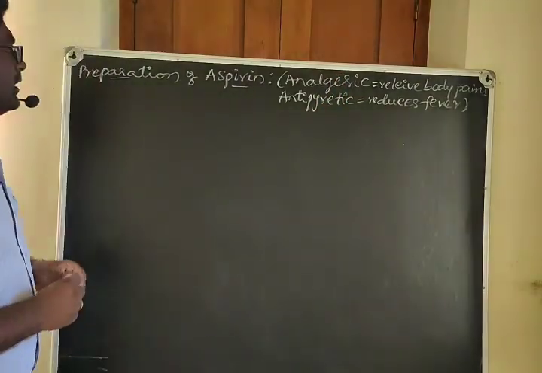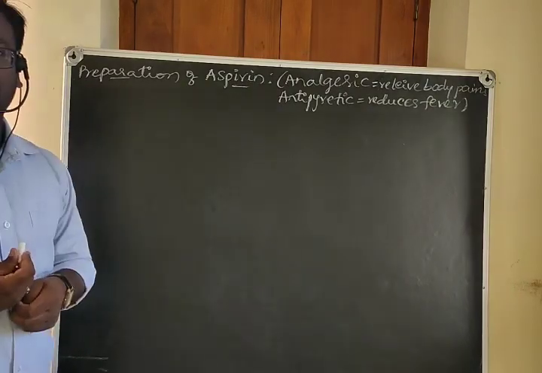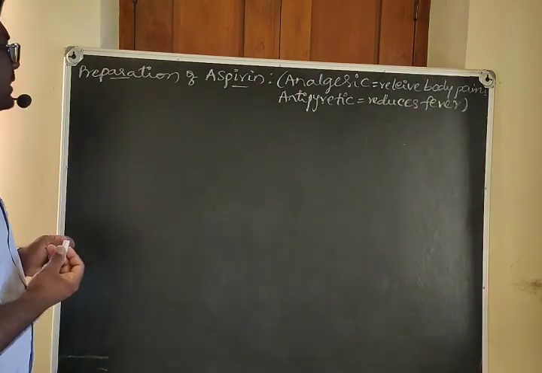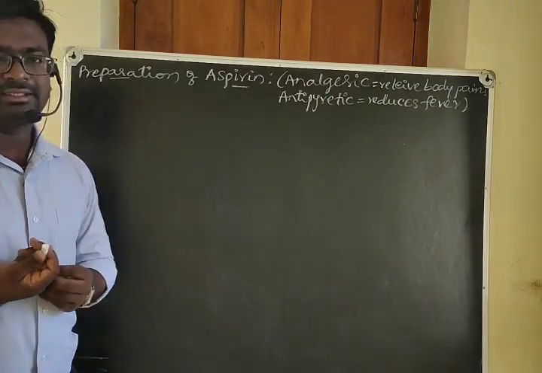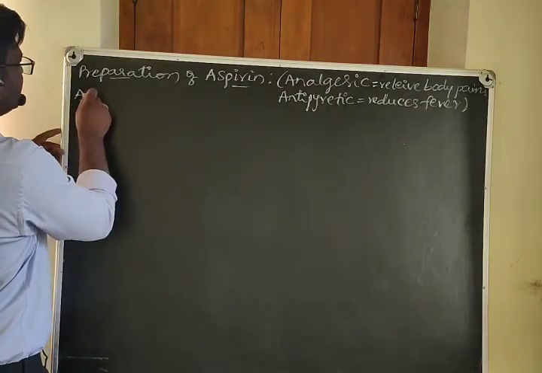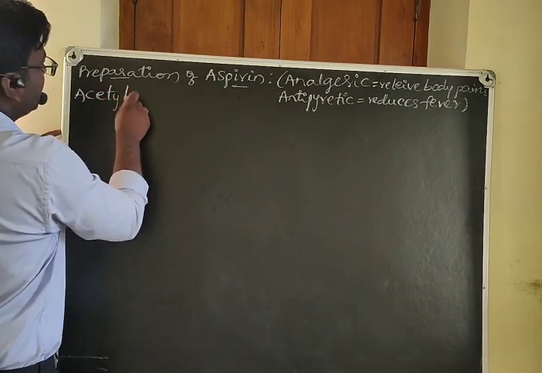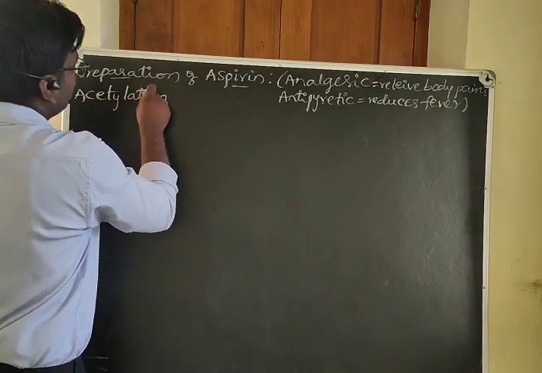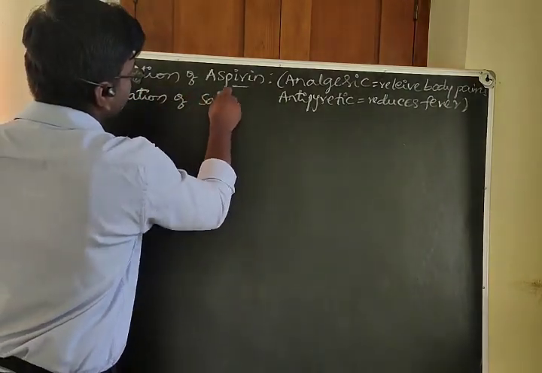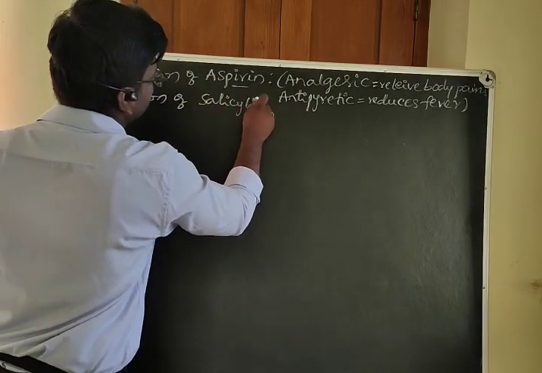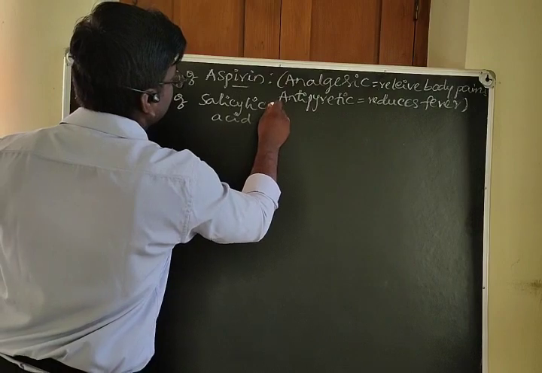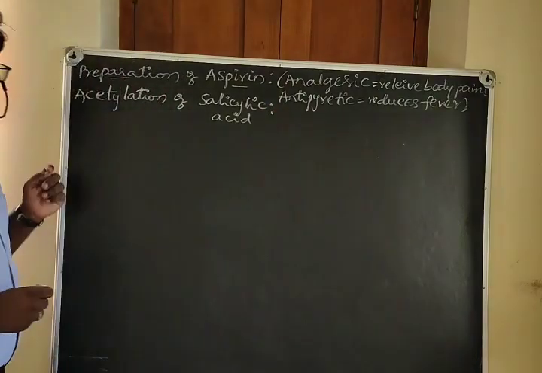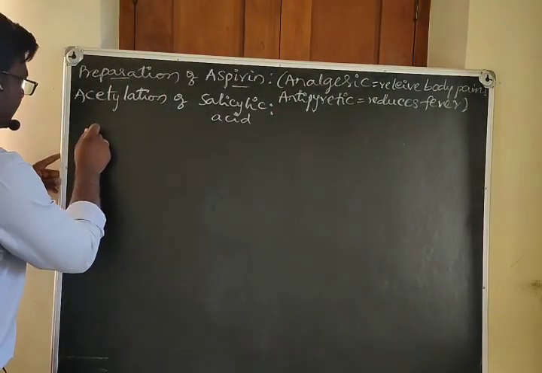And here, how to prepare this aspirin? It can be done by the acetylation of salicylic acid. This method is called acetylation of salicylic acid. Okay, let's consider the salicylic acid.